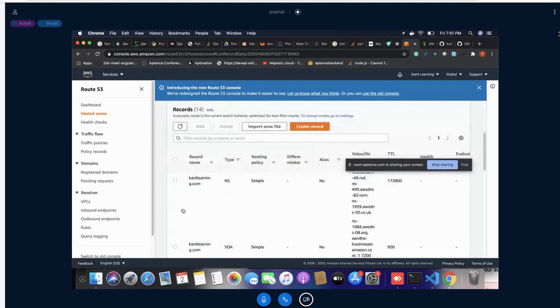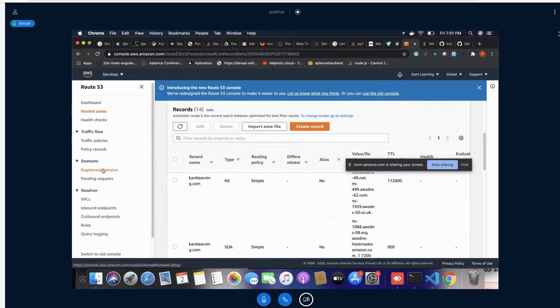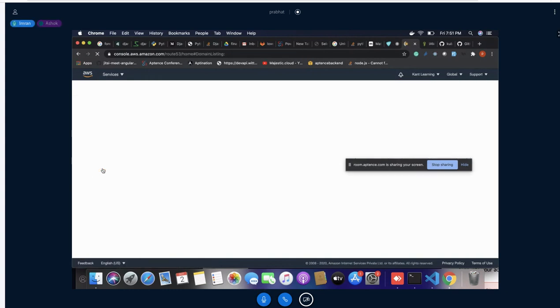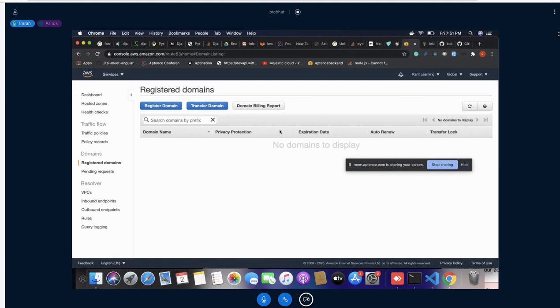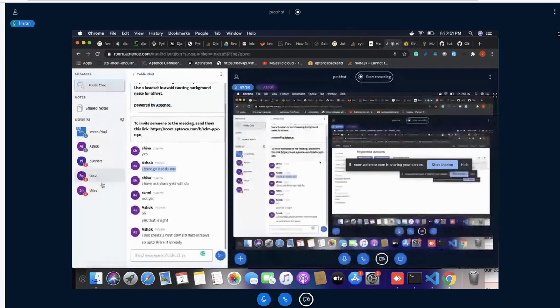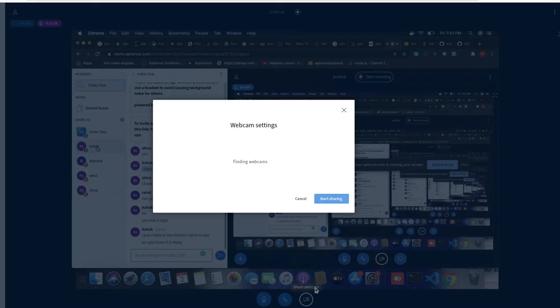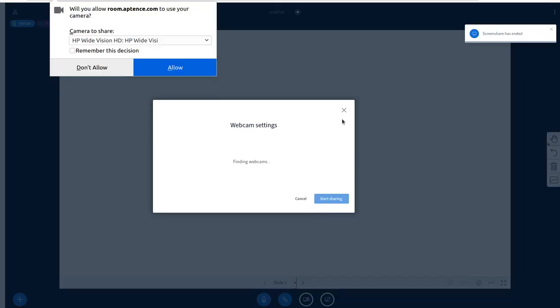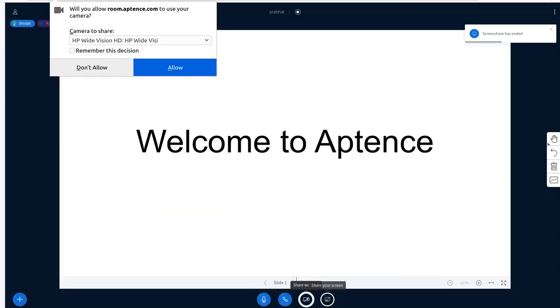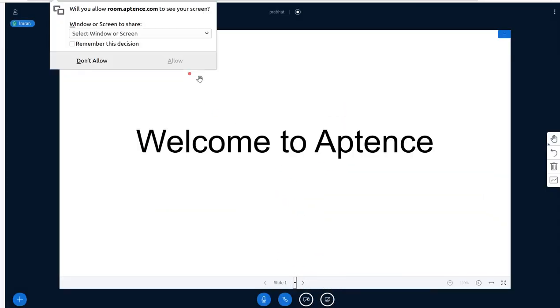Now coming to this point, if this is your domain name, have you registered it from here or some other location? From the domain, you may have to set up your DNS. Let me show you. Just share your screen so that I can explain how to do it. I already have this one created, so I don't want to disturb it. Share your screen and I'll explain how you can create a hosted zone and how you can configure the domain with the hosted zone.